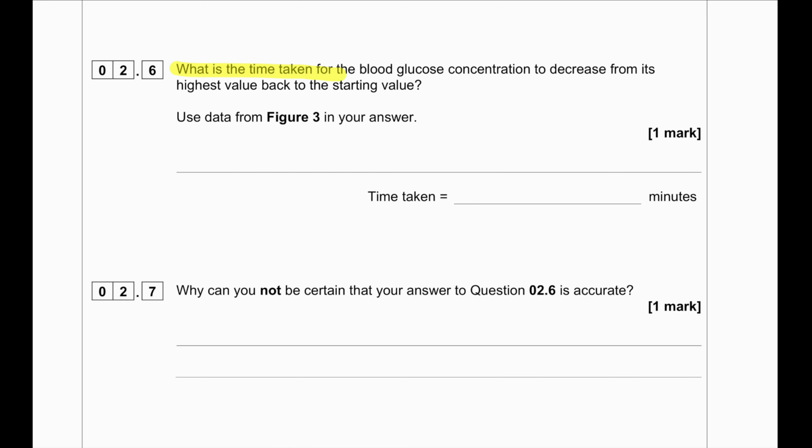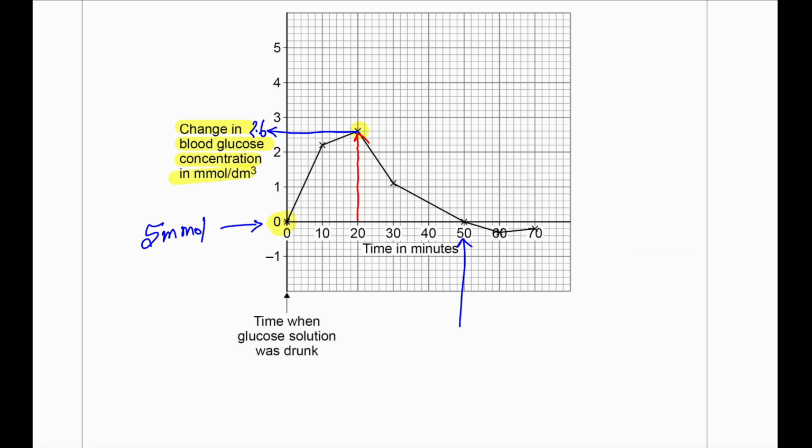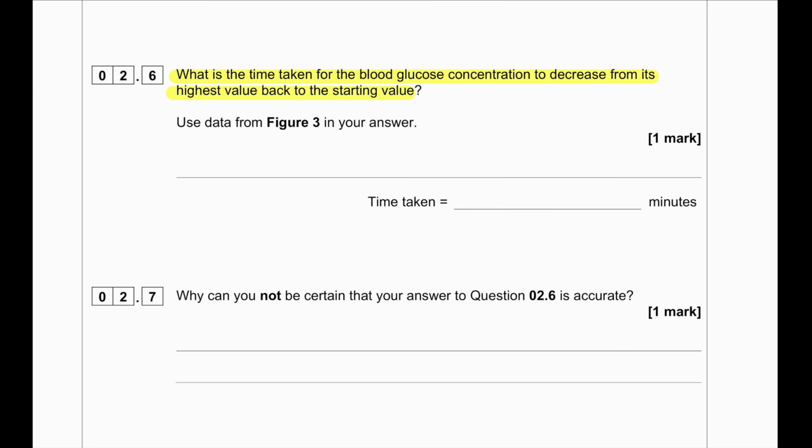What is the time taken for the blood glucose concentration to decrease from its highest value back to the starting value? So, from the graph, we can see at 20 minutes we had a peak. And at 50 minutes, the change went to 0. So, 50 minus 20 gives us 30 minutes. So it took 30 minutes for the blood glucose concentration to drop down to the original value.